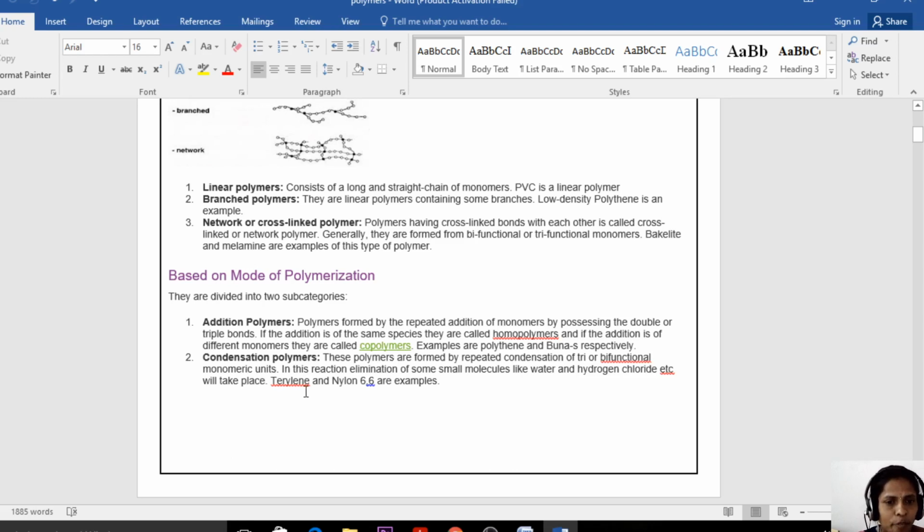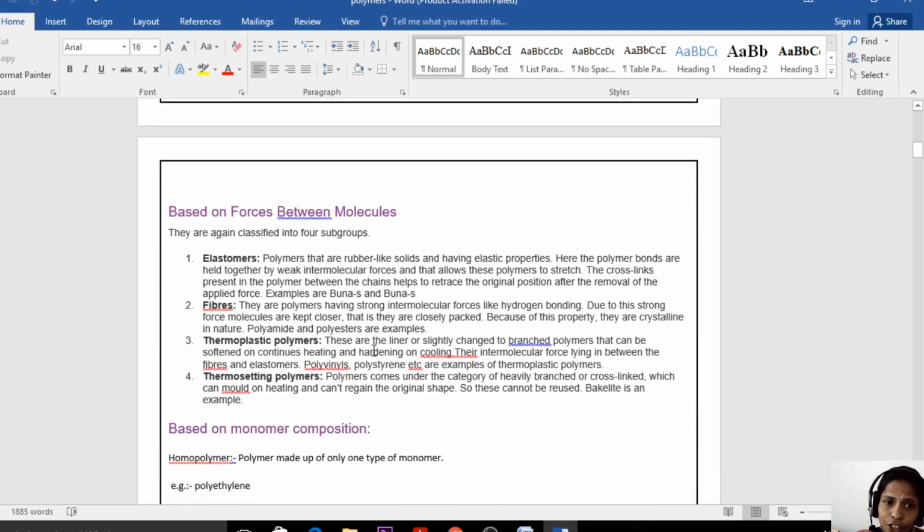Condensation polymers are synthesized by the removal of a water molecule. That means these condensation polymers are synthesized by elimination of small molecules. Not only water, even small molecules like hydrochloric acid and ammonia are removed in condensation polymerization. So that is addition polymerization and condensation polymerization.